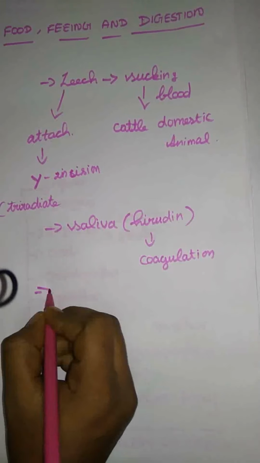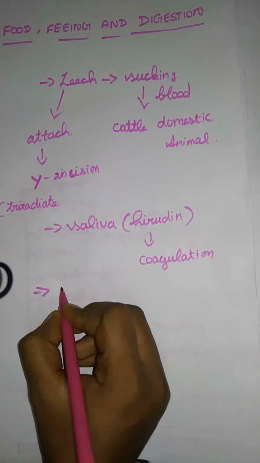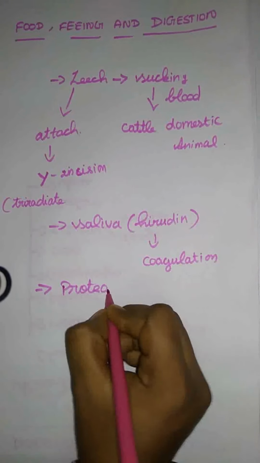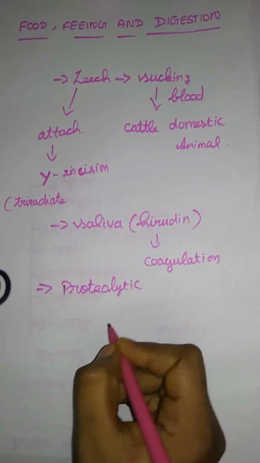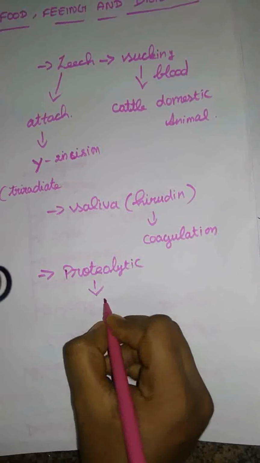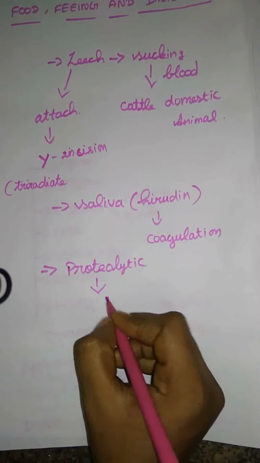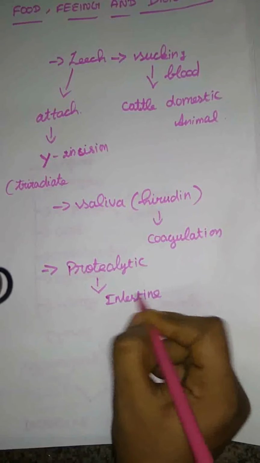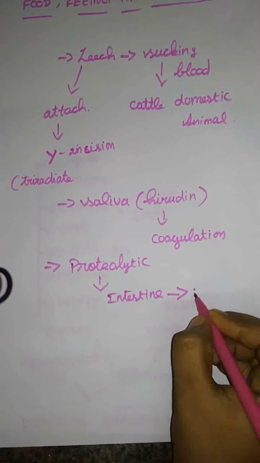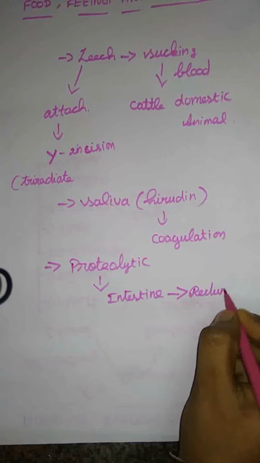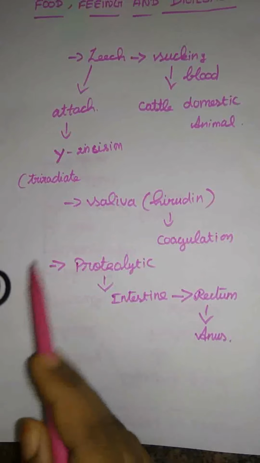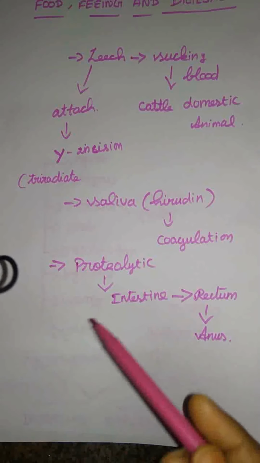Next, the food enters the stomach. The stomach has an enzyme, a proteolytic enzyme. With the help of the enzyme they digest the food, and the digested food enters the intestine. Here the nutrition gets absorbed by the intestine, and then the undigested food enters the rectum. The waste material is ejected through the anus. So this is the way they digest food material.